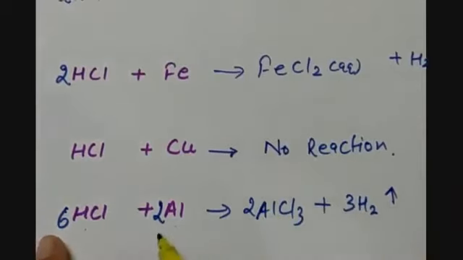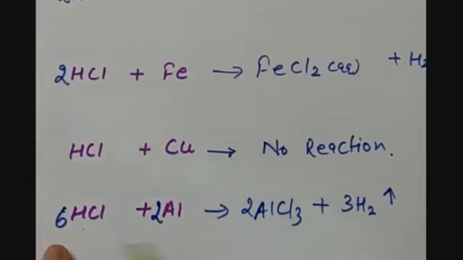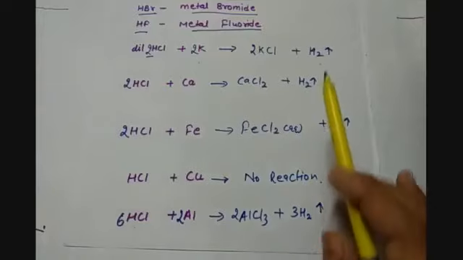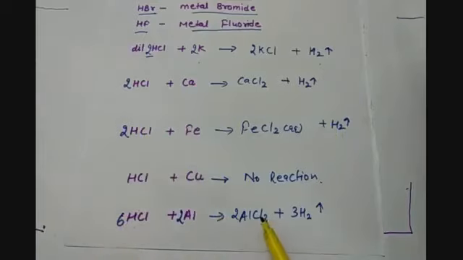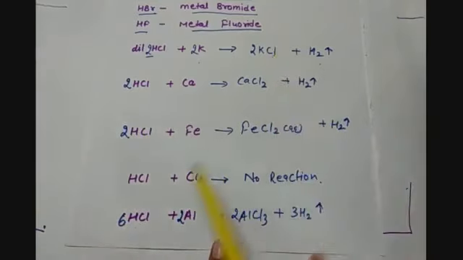These numbers 6, 2, 2, 3 are to balance the chemical equations. Now just have a look at the 5 metals reacting with dilute hydrochloric acid. All of them form salts except copper, and hydrogen gas is evolved.